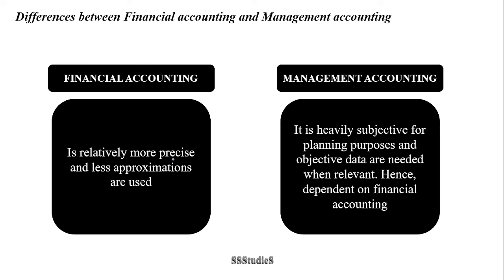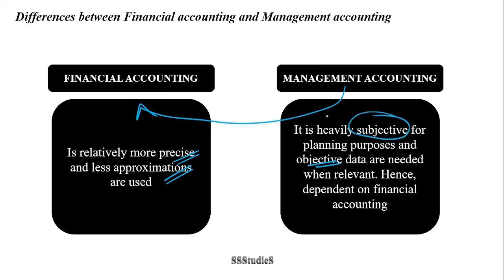Another difference is that financial accounting is relatively more precise and fewer approximations are used. This is because whatever transactions happen, those transactions are recorded in financial accounting data. As such, there is no question of estimations. But management accounting relies heavily on the data provided by financial accounting. For its objective data, it takes the data from financial accounting reports and then interprets it.